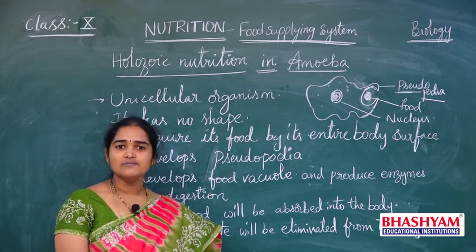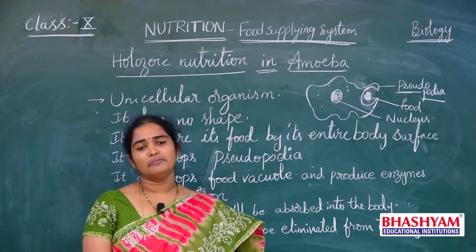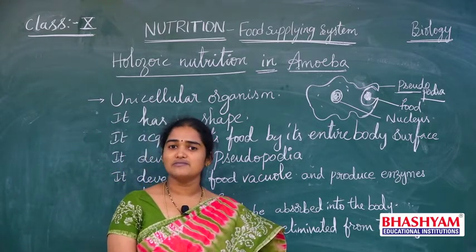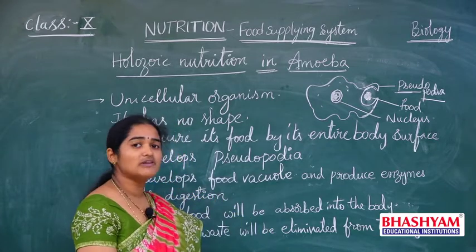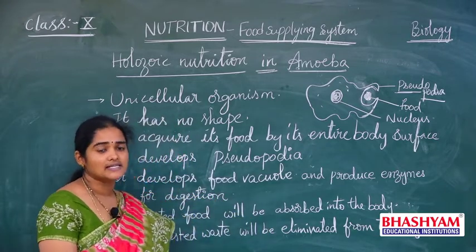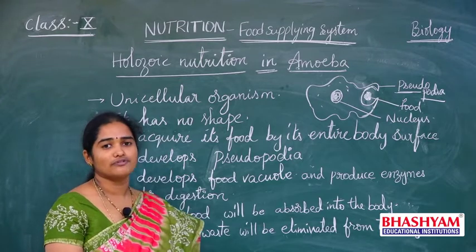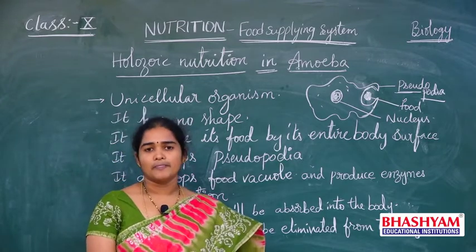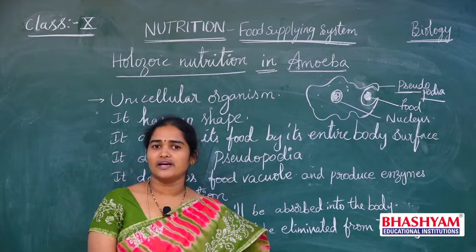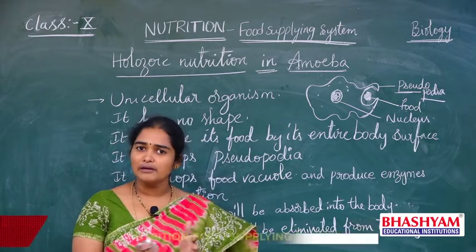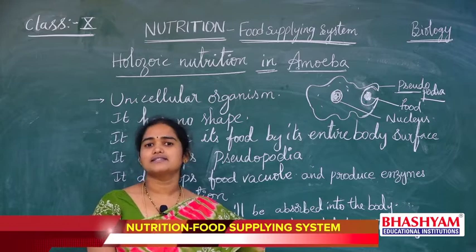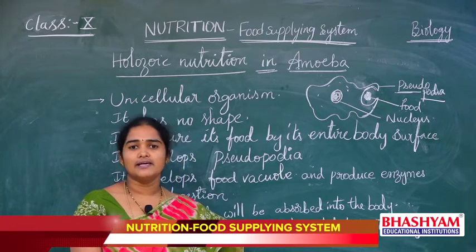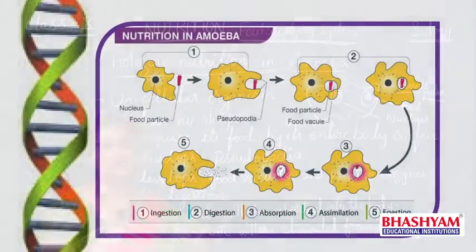So the enzymes will break down that food material. That's why enzymes are called digestive enzymes. And these enzymes break down the food materials and lead to the digestion of the food in the food vacuole. After digestion of food in the food vacuole, the digested food will be released into the entire cell, and undigested material will be sent out from the body.